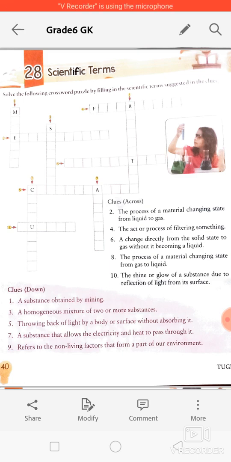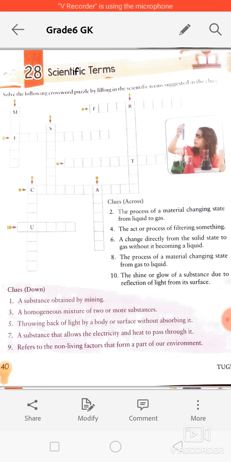Now the next question, the sixth question. A change directly from the solid state to gas without it becoming a liquid. Because normally, whenever we convert a solid to gas, first it is converted into liquid, then it's converted into gas form. But when a solid is converted into gas directly without becoming a liquid, this process is called sublimation. Sixth one is sublimation. Okay.